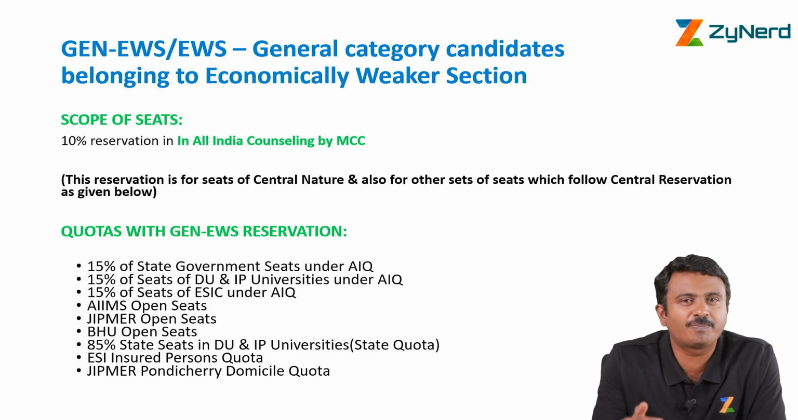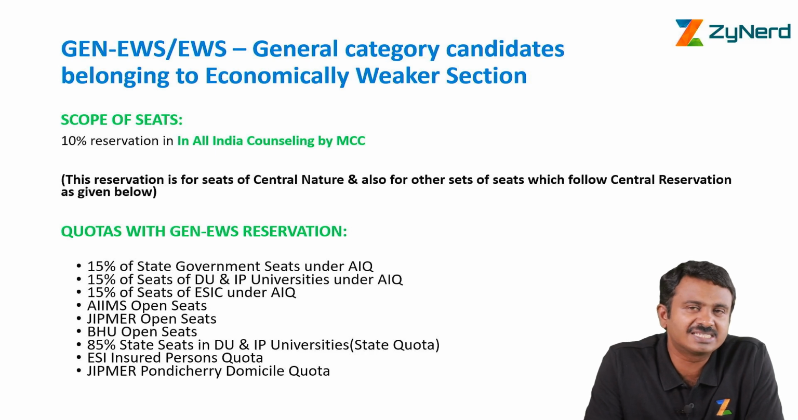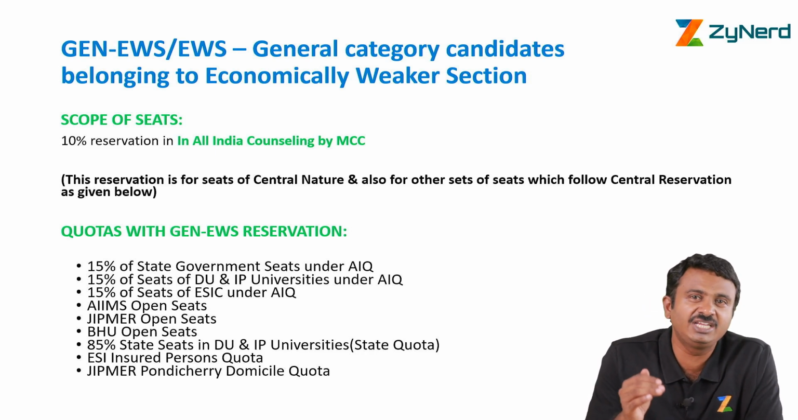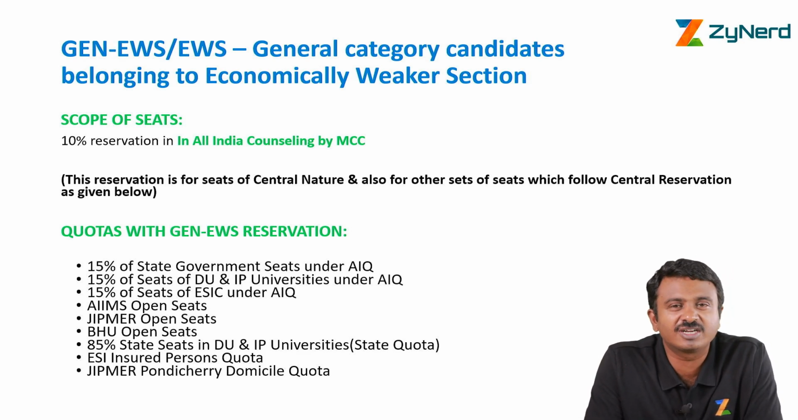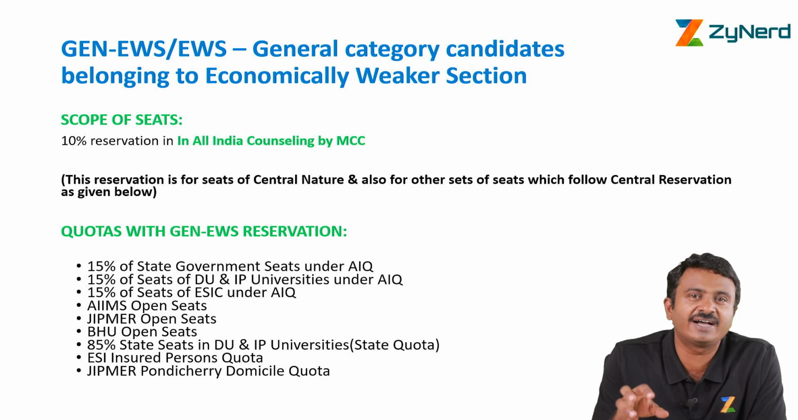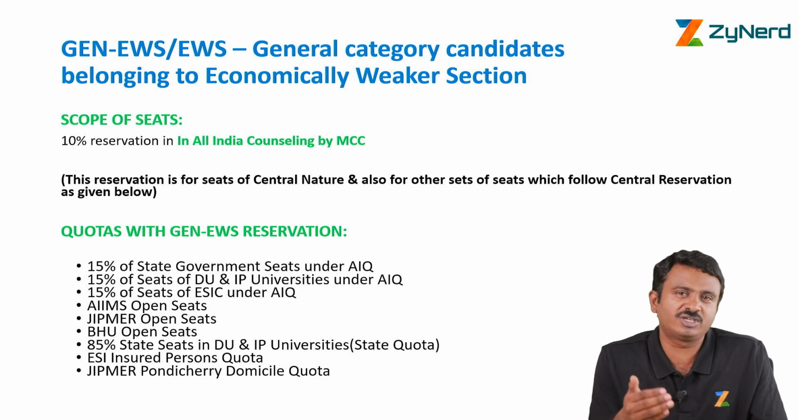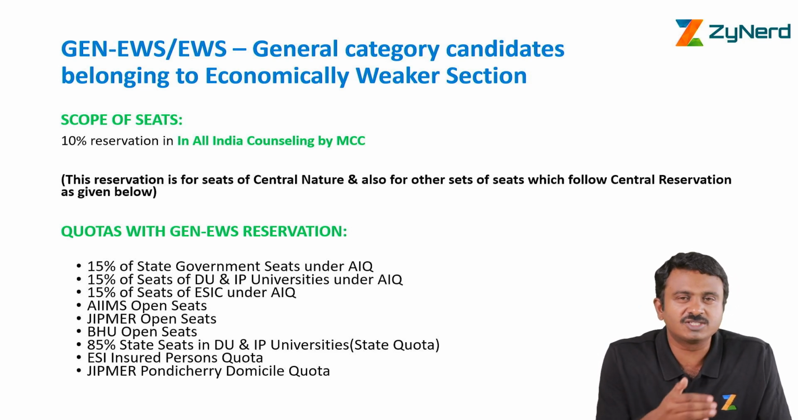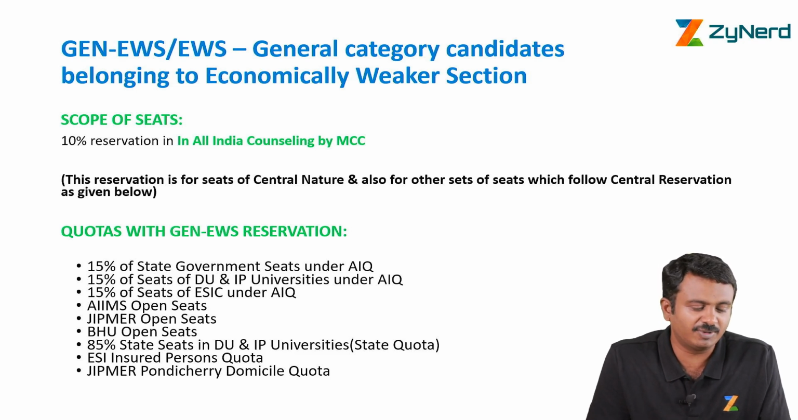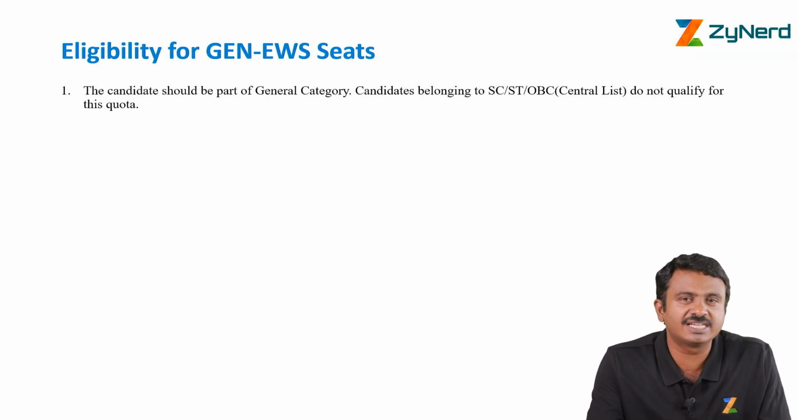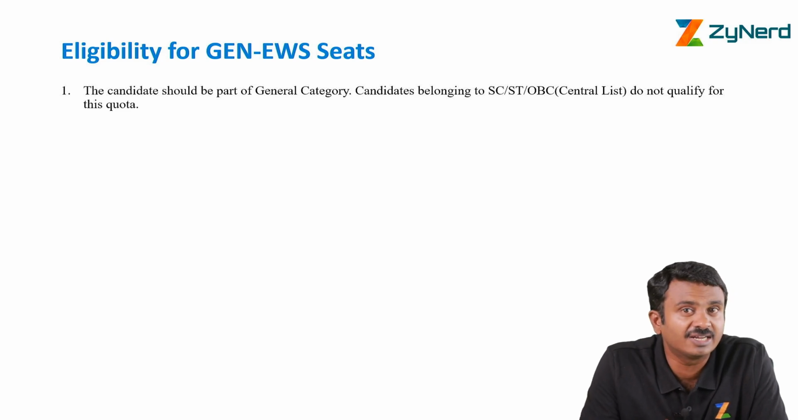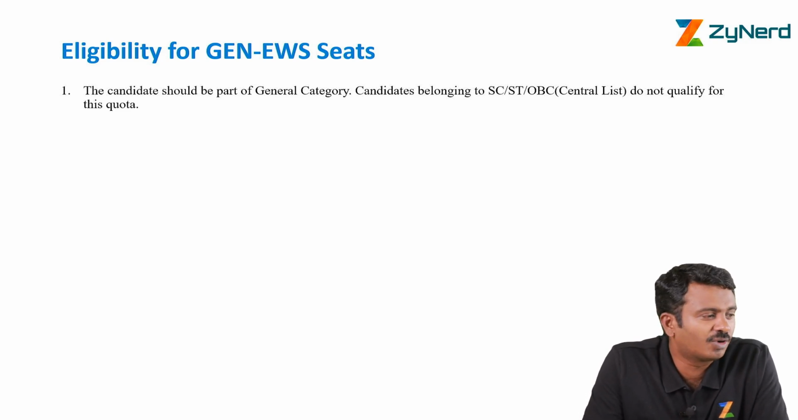You also have the Pondicherry domicile seats under JIPMER which are allotted through MCC, and you also have the ESI insured persons quota. If you are a member of ESI, you are eligible for ESI seats for your wards. That quota is also allotted through All India Counselling. They also have central reservation, and therefore 10% of those seats, in case you are eligible for those seats, are also under EWS. So these are the set of seats that you can avail as far as EWS is concerned in All India Counselling.